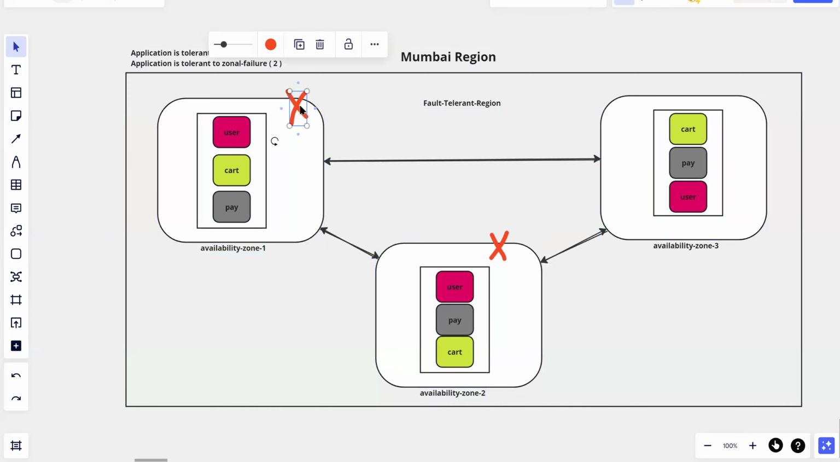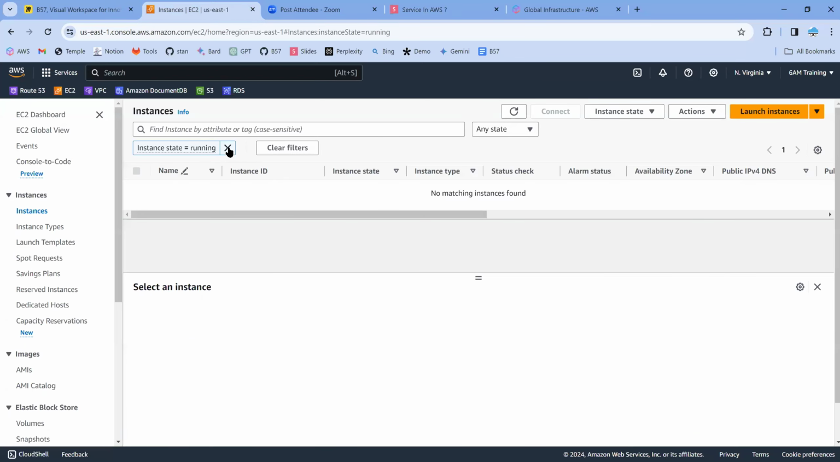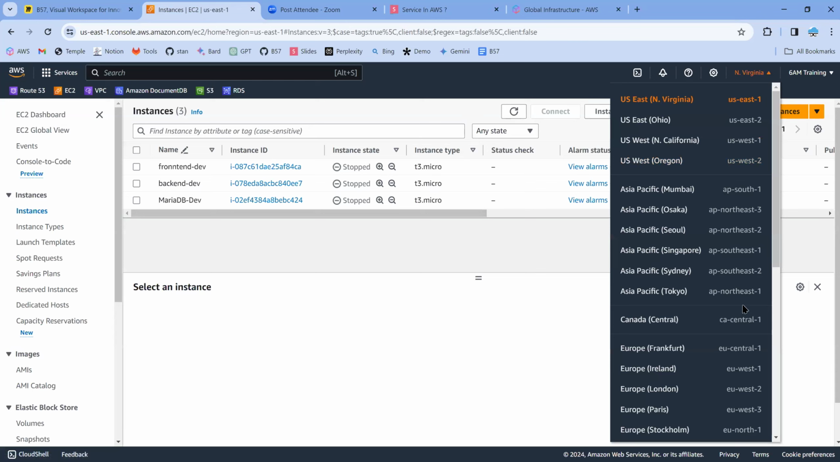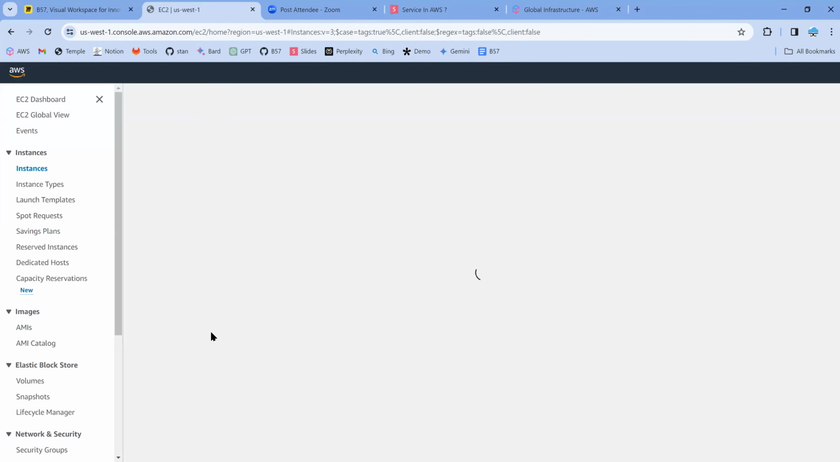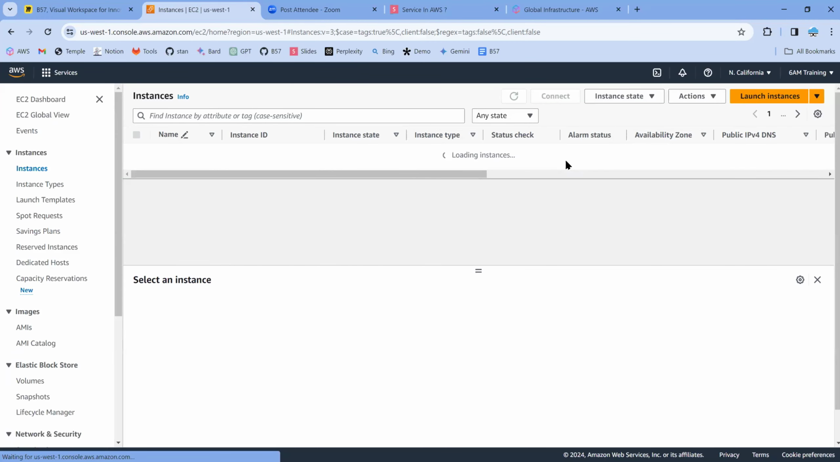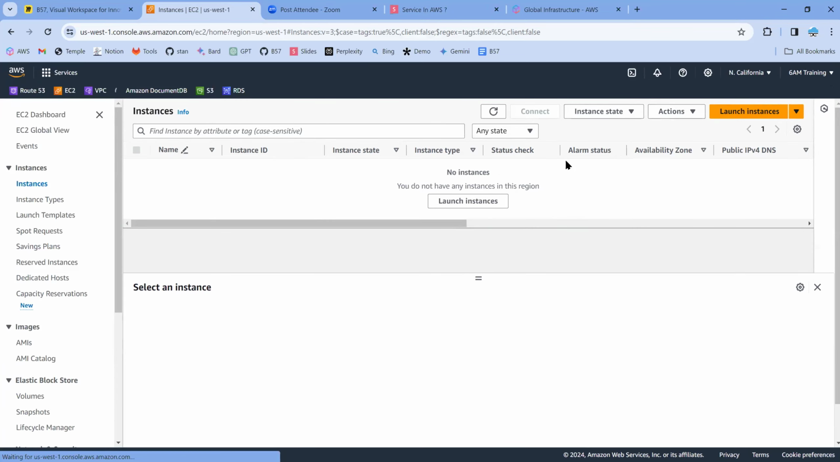Now, the resources we are talking about, what is a zonal resource, what is a regional resource, let's talk about it. Any resource, for example, if you have created 3 servers in this particular North Virginia region, it's very simple. If you want to create your infrastructure in North California, all you need to do is select this and select US West 1. Going forward, whatever servers you create on this page would all be created in North California or US West 1.